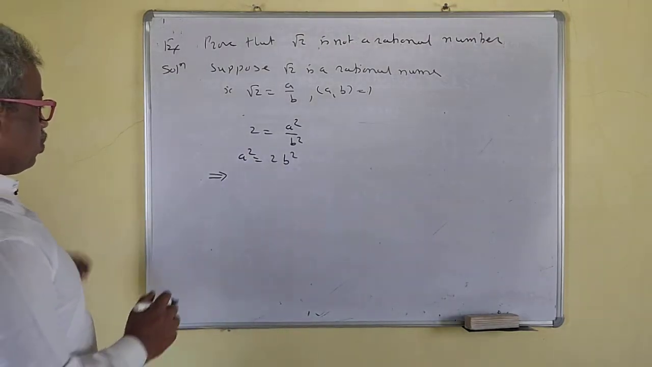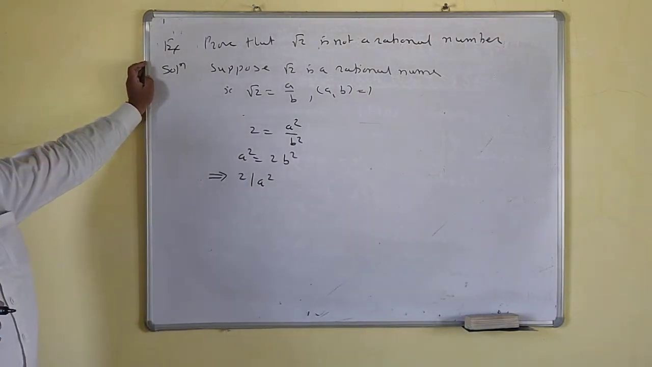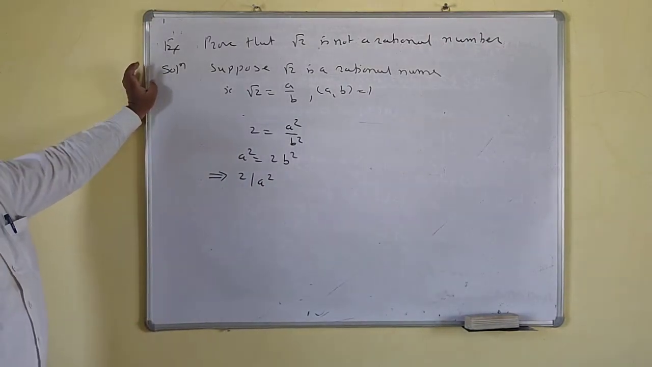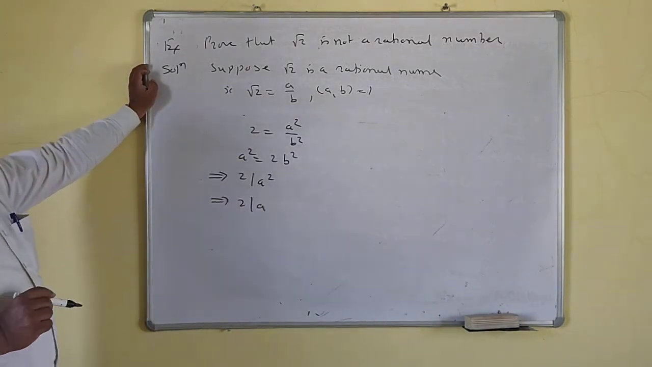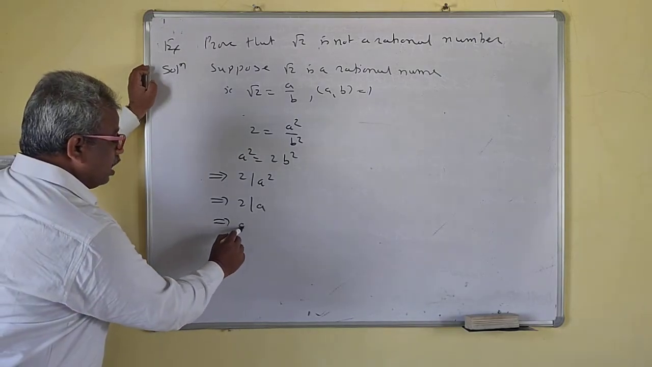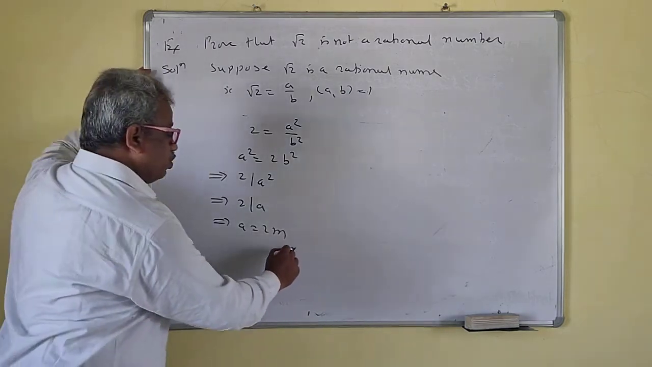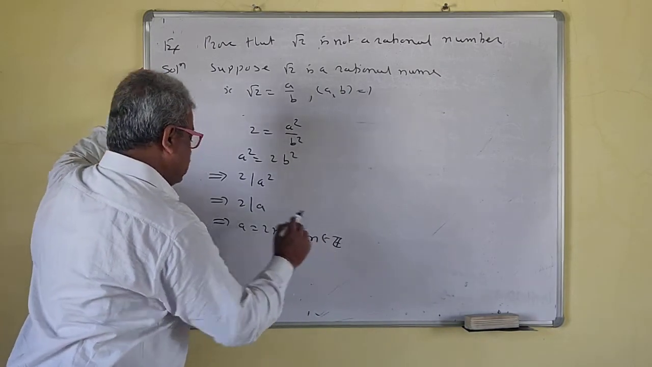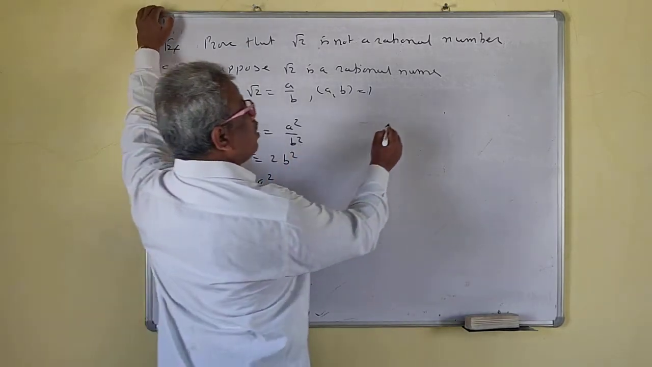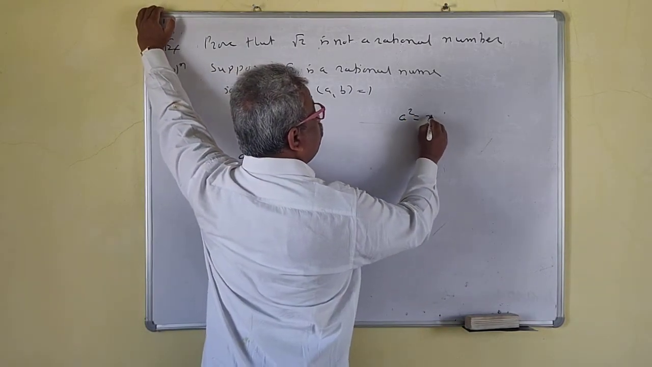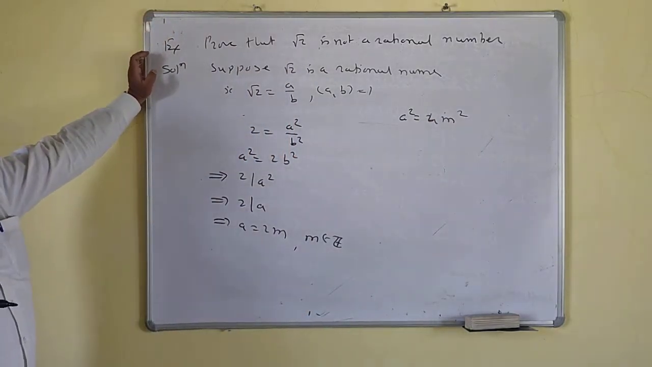Okay. So that means 2 divides a square, because a square is equal to 2b square. 2 divides a square, 2 is prime. So what does this imply then? 2 divides a. That means a is equal to 2 times m, where m belongs to Z. So a is equal to twice m, which means a square is equal to 4 m square.